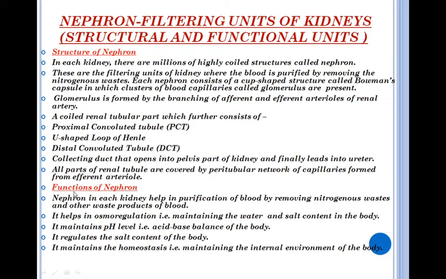Now see what are the various functions performed by the nephron. The nephron in each kidney helps in purification of blood by removing nitrogenous waste and other metabolic waste of the blood. It helps in osmoregulation, that is maintaining the water and salt content in the body. It maintains pH level, that is the acid-base balance of the body. It regulates salt contents of the body, and it maintains homeostasis, that is maintaining the internal environment of the body.